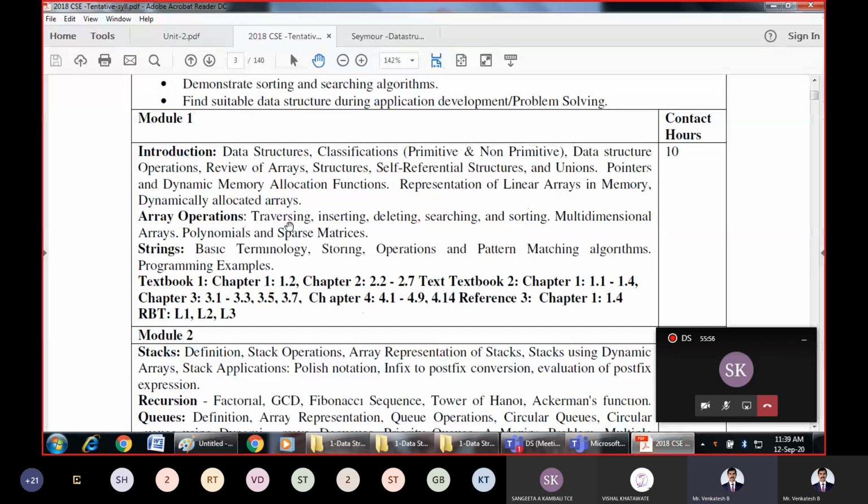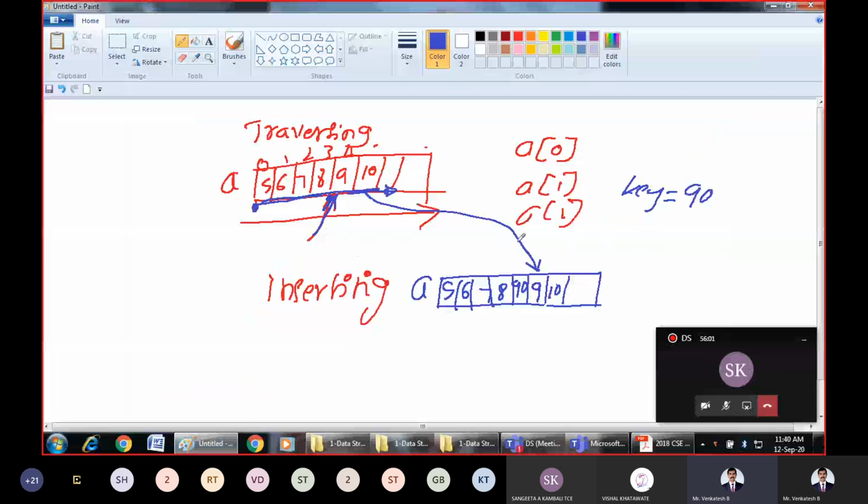So traversing is over, inserting is over, now deleting. Deleting is exactly the reverse. You can delete from the first location or from the last location. Deleting at the last will not affect anything, whereas deleting at the beginning or in between is going to affect. If you delete the first element 5, all the elements should be shifted to the left by one location. If you delete in between, say the element 90 we just inserted, we want to delete this.